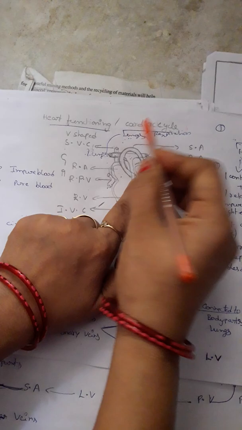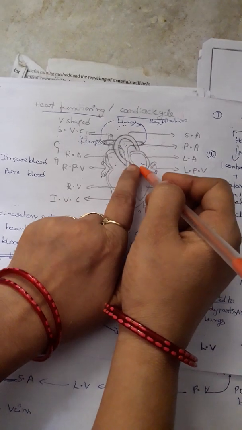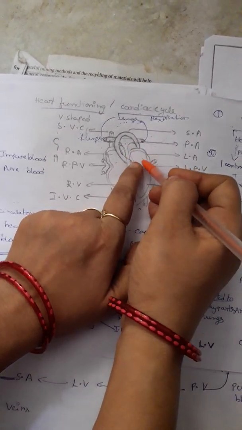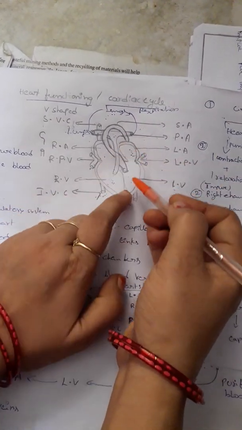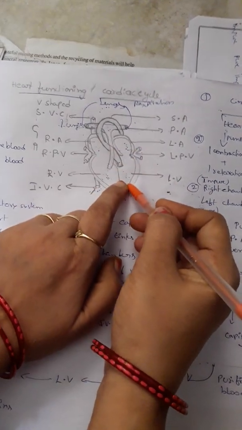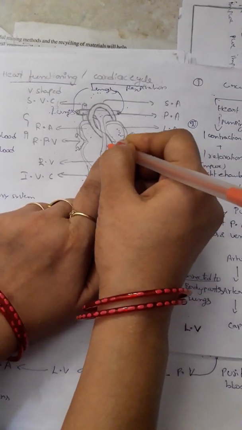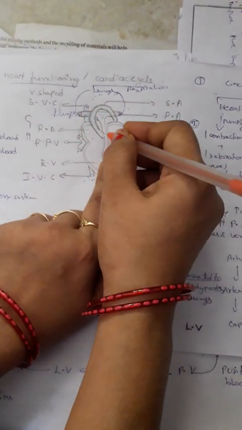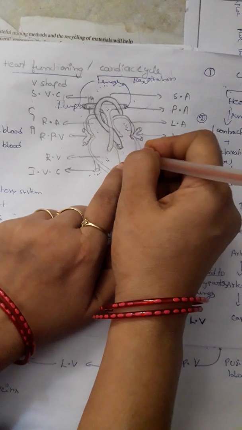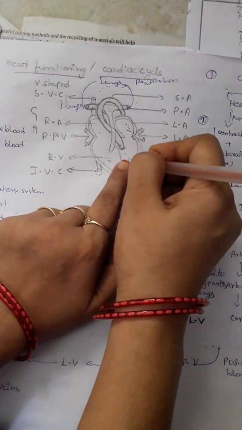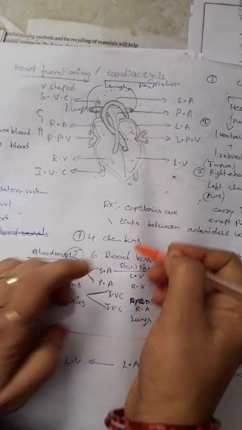The purified blood from the lungs is connected to the left auricle, and enters the left auricle. From the left auricle, with contraction and relaxation going on, the pure blood comes to the left ventricle, and when the ventricles contract, the pure blood from the left ventricle enters the systemic artery. The systemic aorta opens from the left ventricle, so the purified blood goes into the systemic aorta and systemic artery to the body parts.